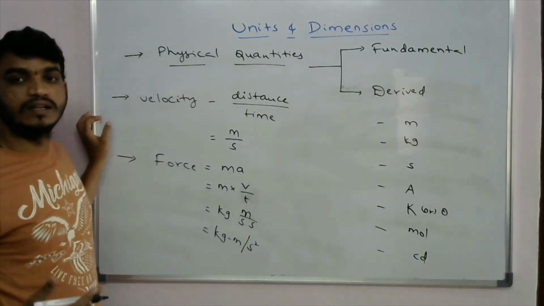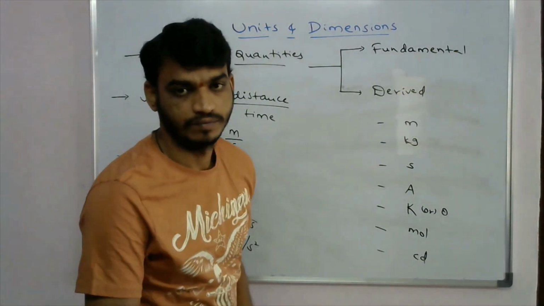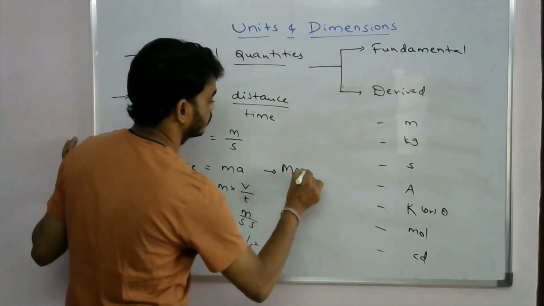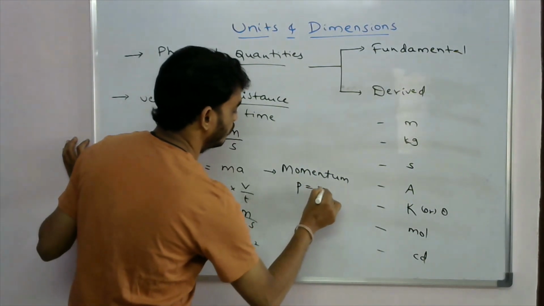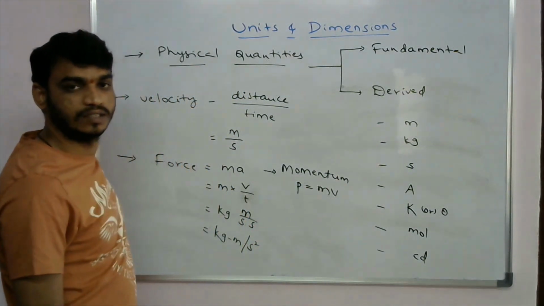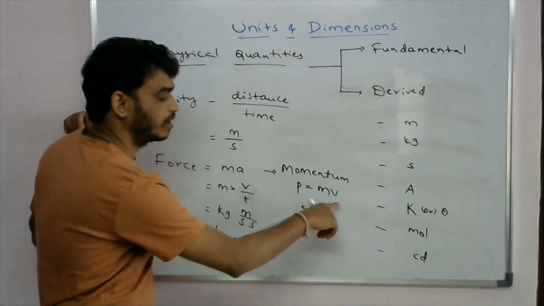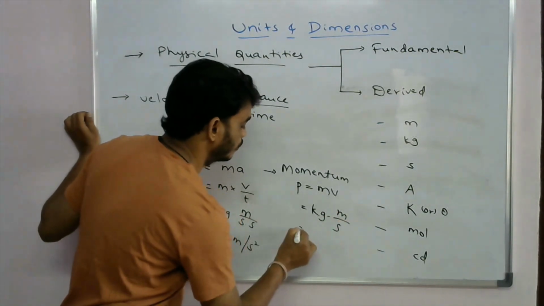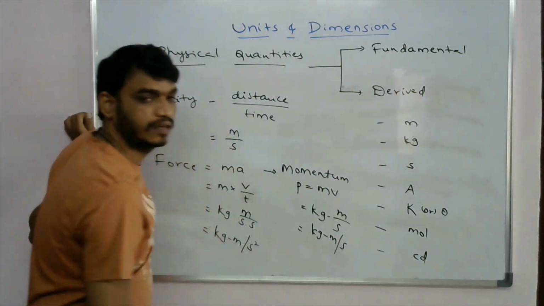If I take momentum, P equals mv, mass into velocity. The unit for mass is kg, and the unit for velocity is meter per second. So the momentum units are kg meter per second.